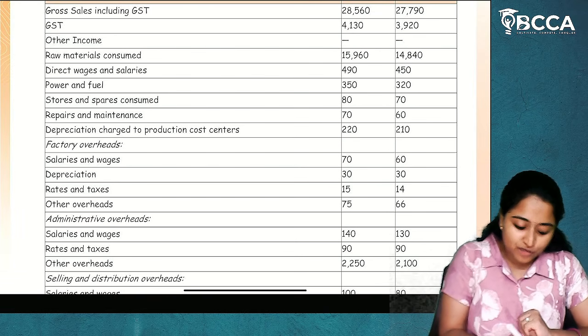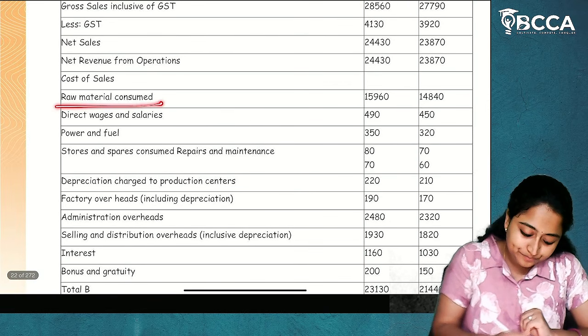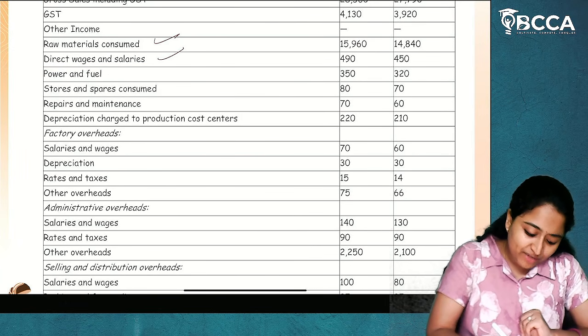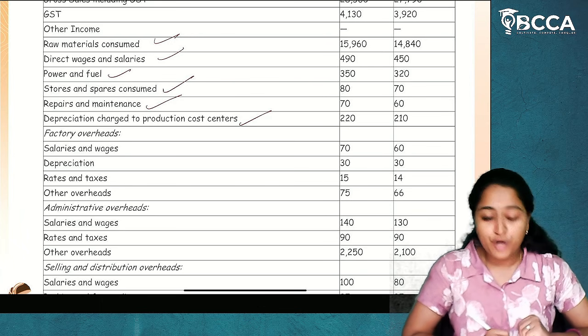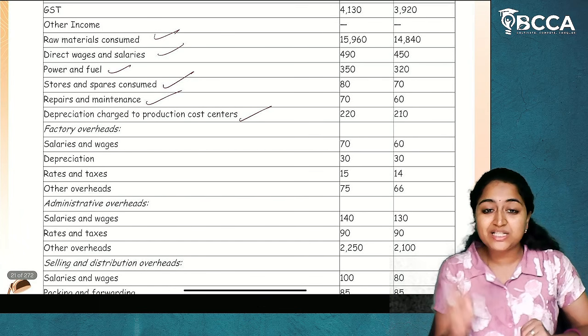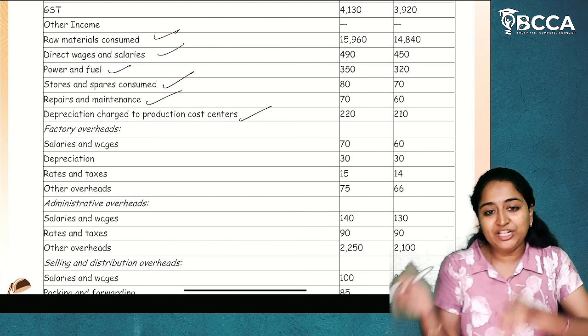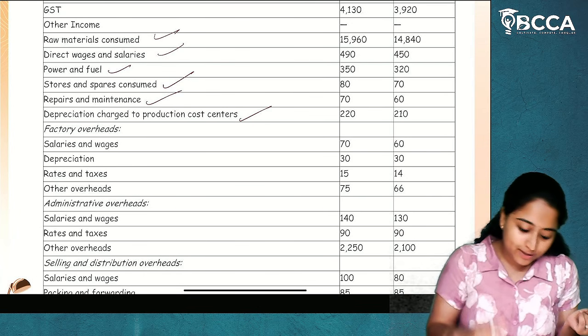Now, what is cost of sales? Raw materials consumed. We'll take raw materials consumed. You will take direct wages and salaries, power and fuel, stores and spares consumed, repairs and maintenance, depreciation charged to production cost centers, because they have asked us profit before tax, not profit before depreciation, tax, interest. No, only profit before tax. So depreciation will also be considered.